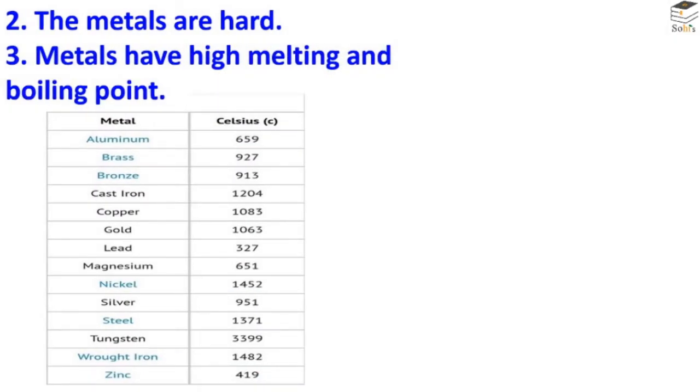The second point is that metals are hard. Metals are generally hard. It is the second property of metals. The third property is that metals have high melting and boiling points. You can see from this chart there are some metals and the melting points of these metals are given in degrees Celsius. Tungsten is a metal which has a melting point of about 3400 degrees centigrade. So it is a very high temperature. So metals generally have high melting and boiling points.